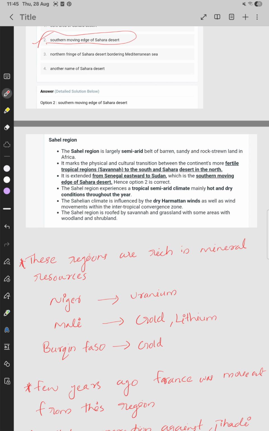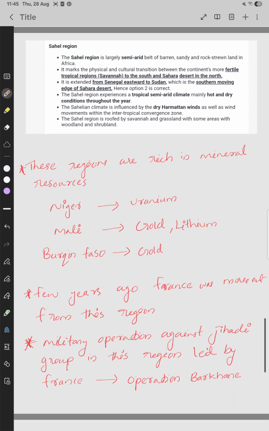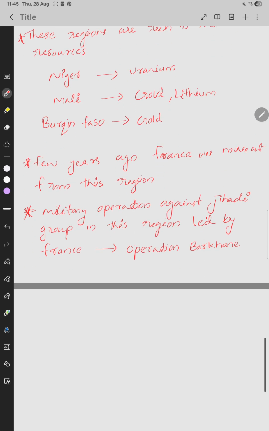These regions are rich in mineral resources: Niger, uranium; Mali, gold and lithium; Burkina Faso, gold. A few years ago, France was moved out from this region. Operation Barkhane was the military operation against jihadi groups in this region, led by France.